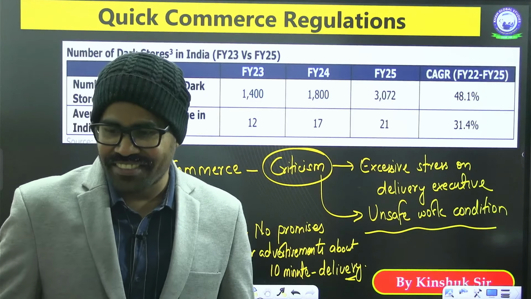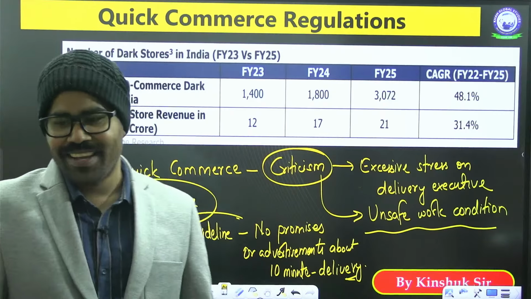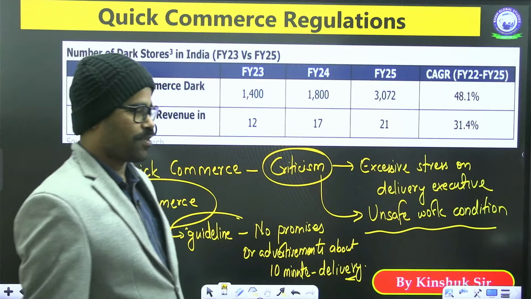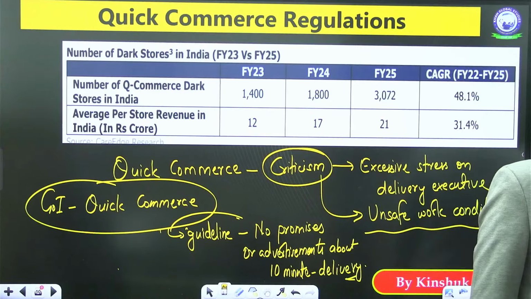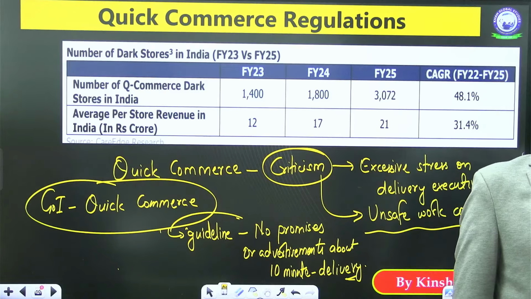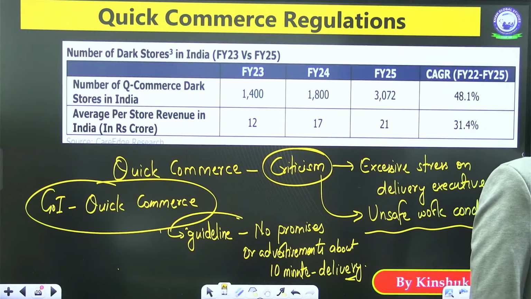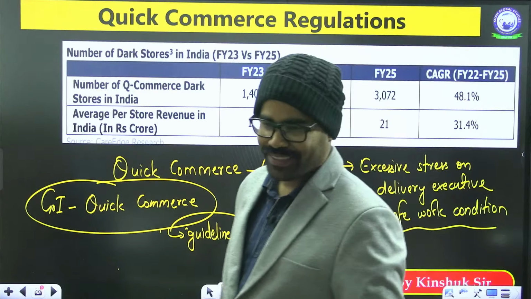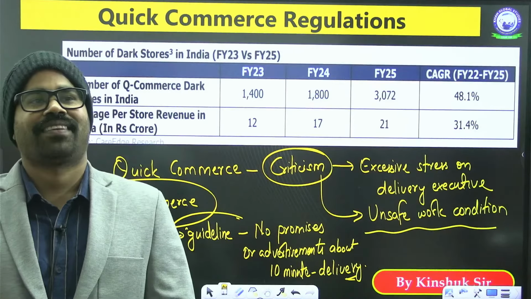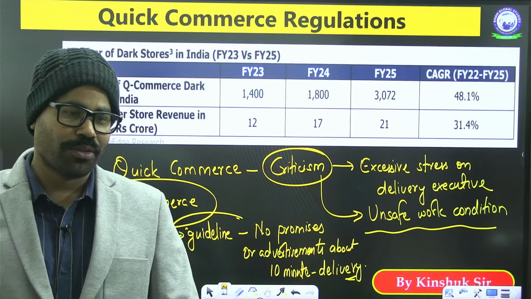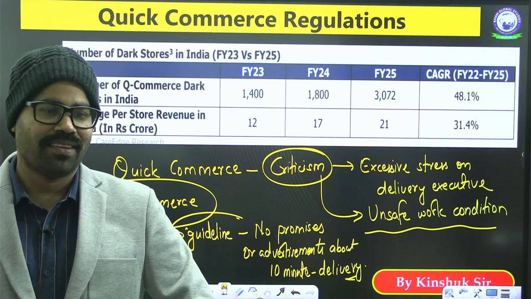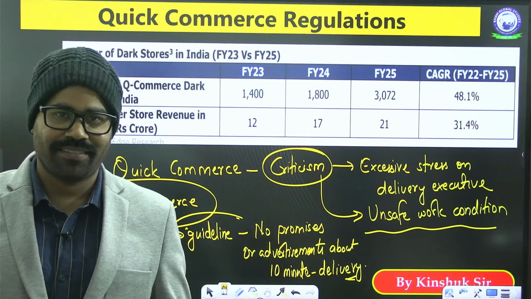Is there any delivery in a microsecond? There is only one delivery in microseconds. You know what? Just go to your parents and tell them, I don't feel like studying.